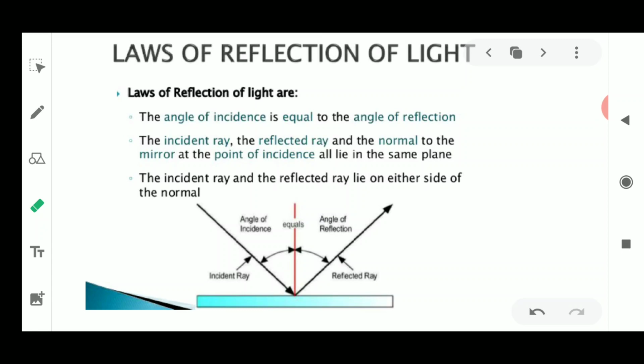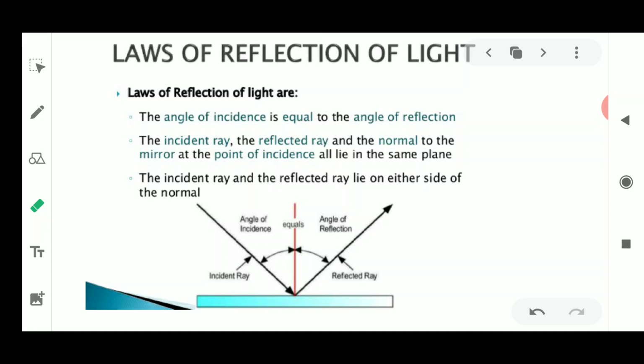So in short, I told you that reflection means the bouncing back of light after striking any shiny surface, and about refraction I told you that it is the bending of light when light is traveling from one medium to another medium, where the densities of these mediums are different.